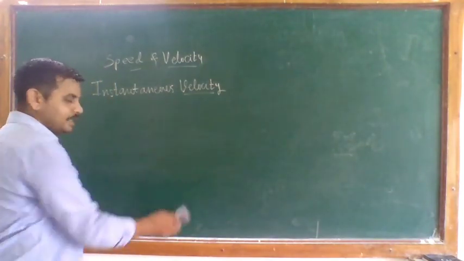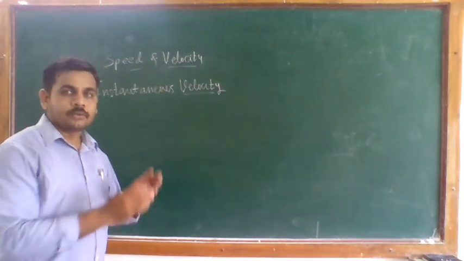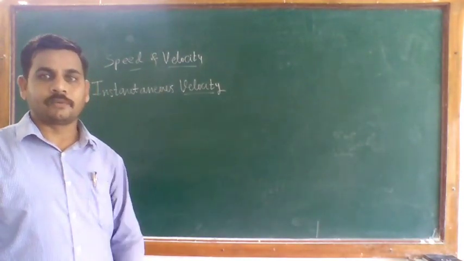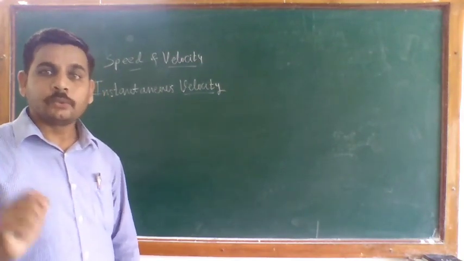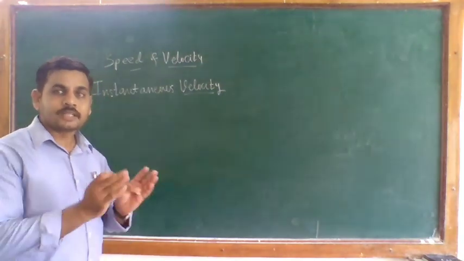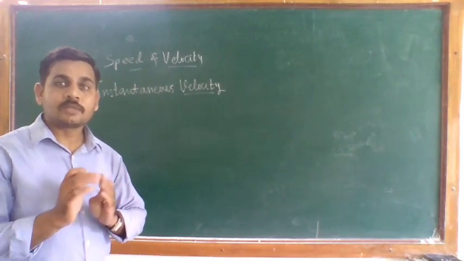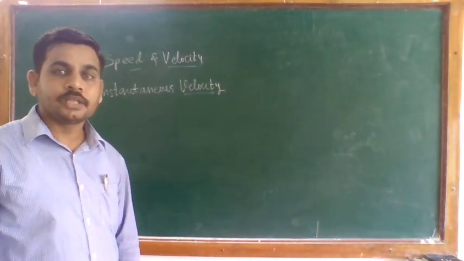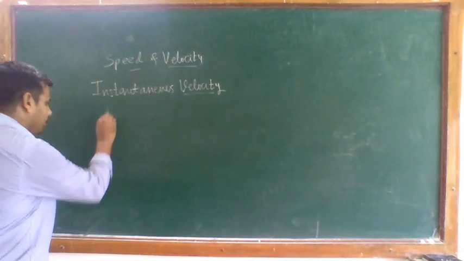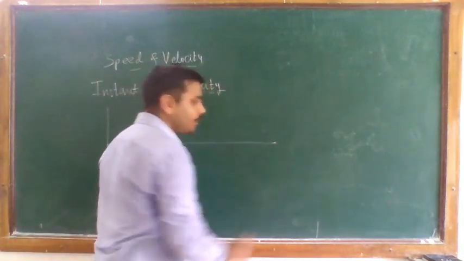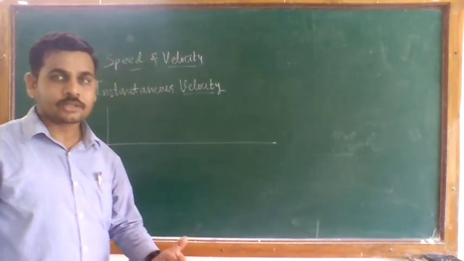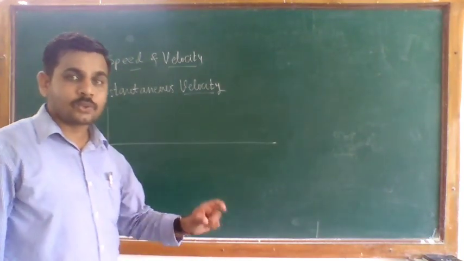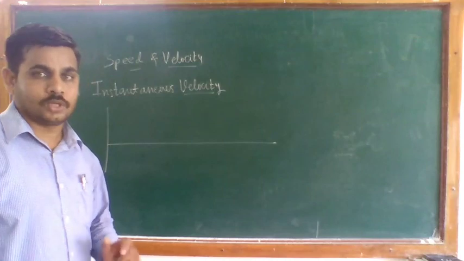So we just consider a small time interval, one which is almost close to zero. If we make the time interval small, your displacement also becomes very small. But the ratio of the displacement to the small delta t is not so small.